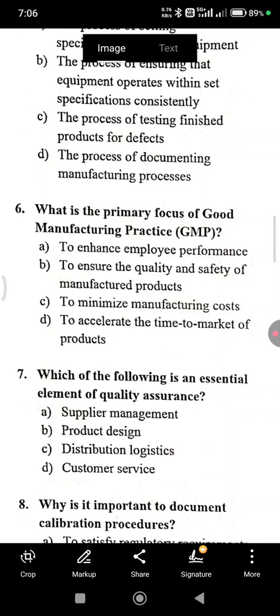Which of the following is an essential element of quality assurance? Option A, supplier management.